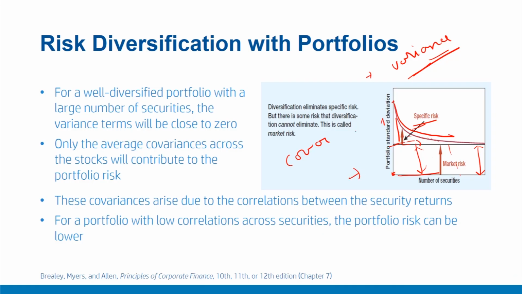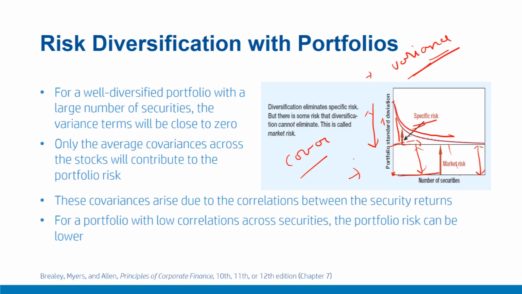The diversification is achieved only because of cancellation or neutralization of this stock specific risk. We also noted that this average covariance risk, or risk that is on account of those off diagonal terms or covariances, is driven by the correlations across securities. Now, if we want to further decrease the risk which is driven by these covariances, we would like to select securities that have low correlations with each other.